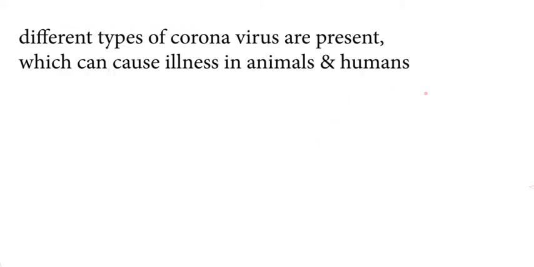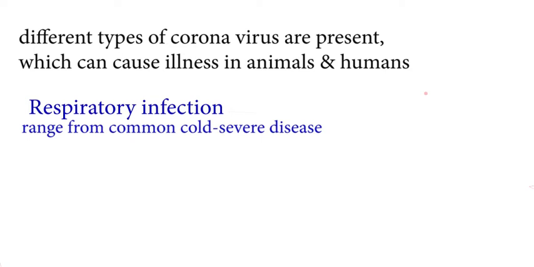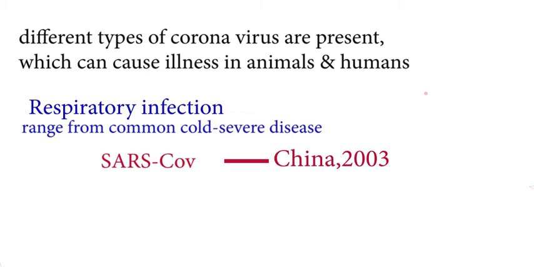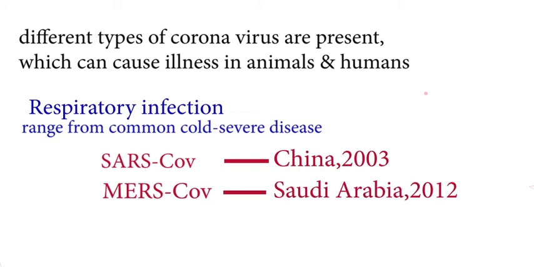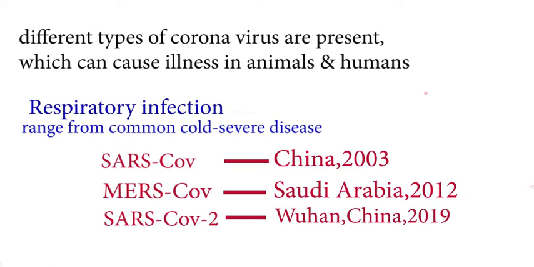There are different types of coronavirus which can cause illness in animals and humans. Coronavirus can cause respiratory infection, ranging from the common cold to more severe disease. These viruses include Severe Acute Respiratory Syndrome Coronavirus, first identified in China in 2003. The Middle East Respiratory Syndrome Coronavirus, that was identified in Saudi Arabia in 2012. And then Severe Acute Respiratory Syndrome Coronavirus 2, first reported in Wuhan, China in 2019.